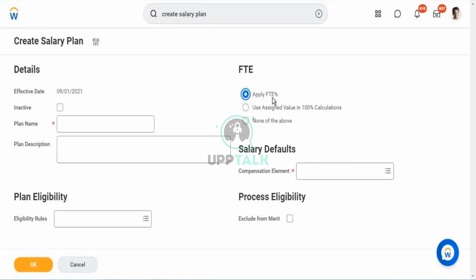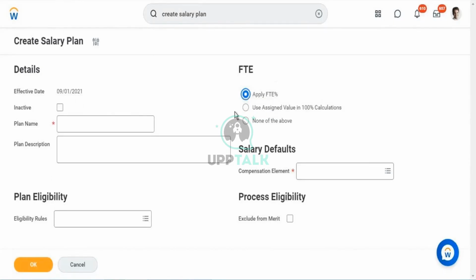If you're selecting this, the apply if percentage is based on the employee joining date and whatever standard time you would have given for payment. This checkbox will be enabled to calculate based on the number of working hours that the employee has worked. Say it is 8 hours per day, and I've joined in the middle of the month. For those 15 days, based on the number of hours that I would have worked, I'll be getting a kind of compensation for the salary plan.